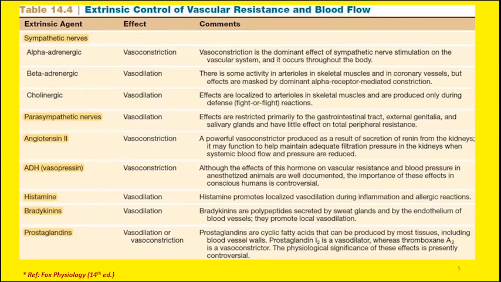We call it antidiuretic hormone because it inhibits diuresis. We will discuss the phenomenon of diuresis in renal physiology. So diuresis means excessive excretion of fluid through the urine, and this hormone inhibits the excessive excretion of fluid through urine.